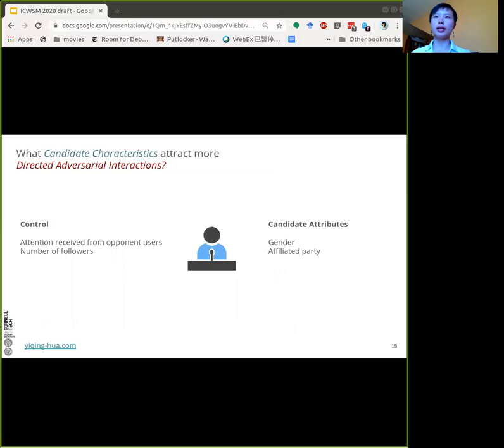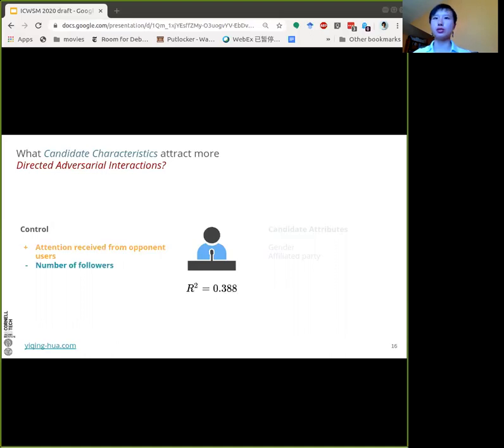We also include candidate attributes such as the gender of the candidate and their affiliated party. Our linear regression shows that only the control variables have significant predictive power in estimating directed adversarial interactions. The candidate attributes are not significant in this sense.